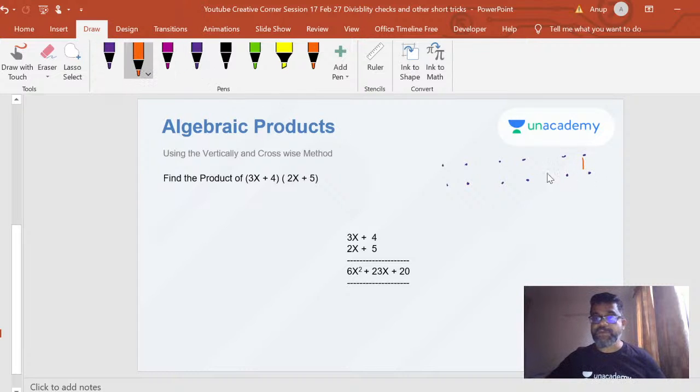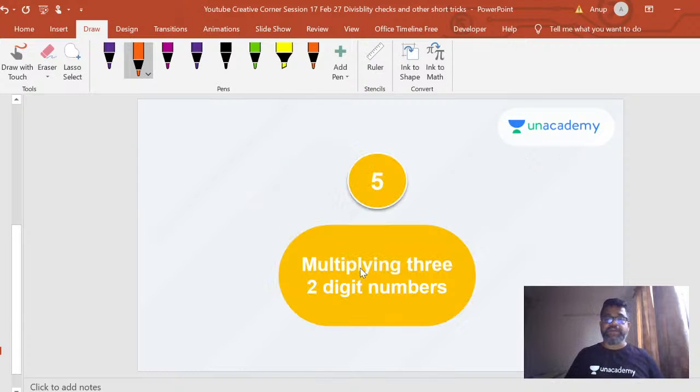So you multiply this vertically, then you multiply this vertically, and then you multiply this. That's all. This is a simple pattern that if you remember this, 4 into 5, 20. Then crosswise, 3x into 5, 15x plus 8x, which is 23x. So that is this. This is when you got it. And then 2 into 3, 6. x into x is x squared. So that's 6x squared. Right? Beautiful. Easy.